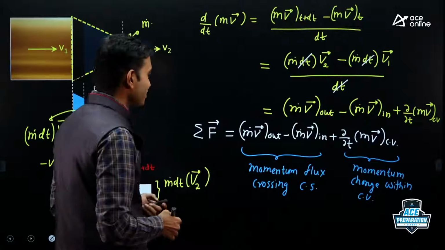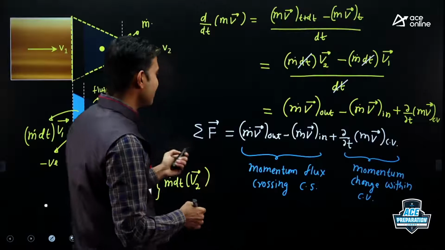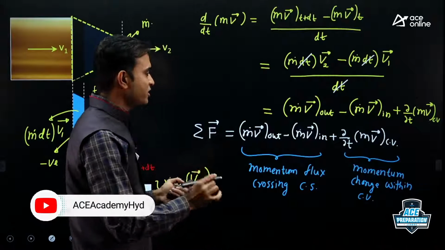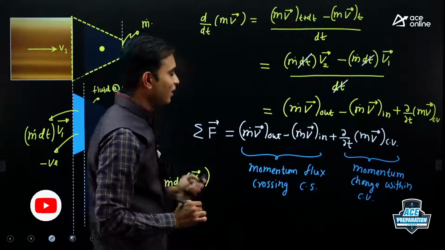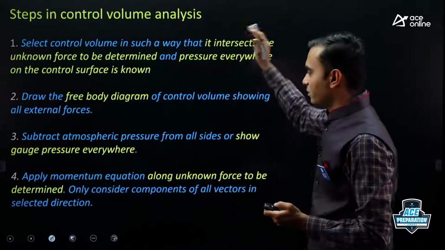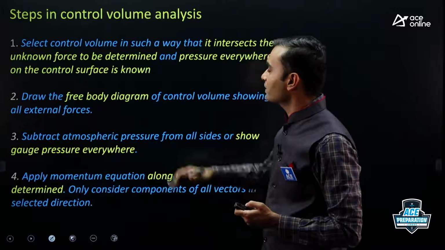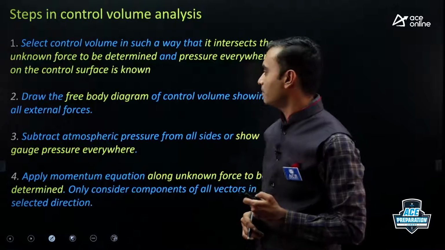Now this is a vector equation, so you have to take care of directions also. I have seen many students apply this equation intuitively without proper procedure or notations, and then they make mistakes. So that's why I have given here systematic steps which you have to follow. You can go through the steps, pause the video later on and note them down. Now I will explain the steps with the help of an example.